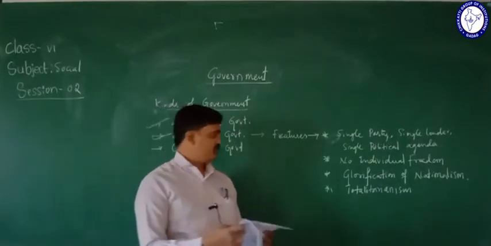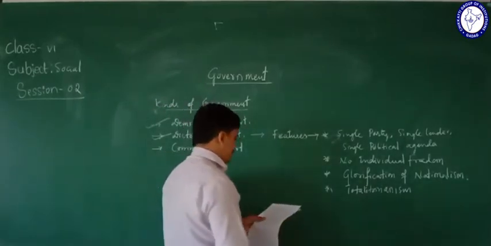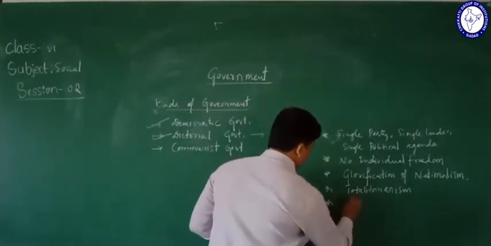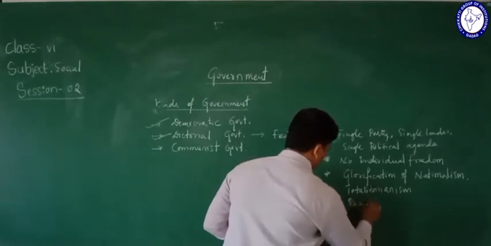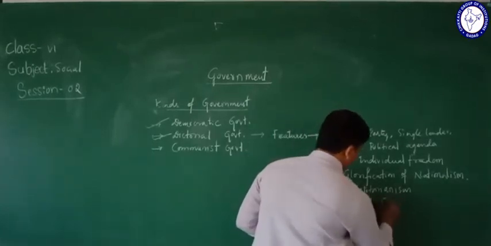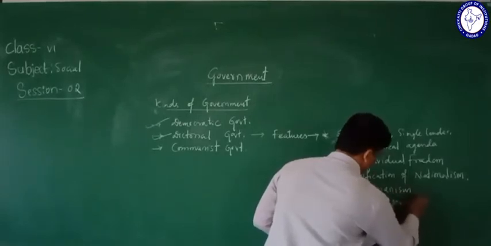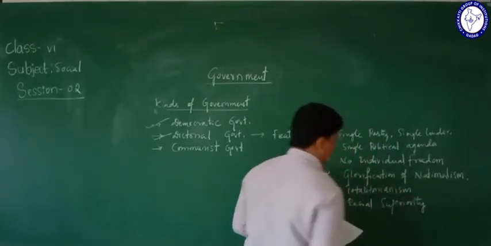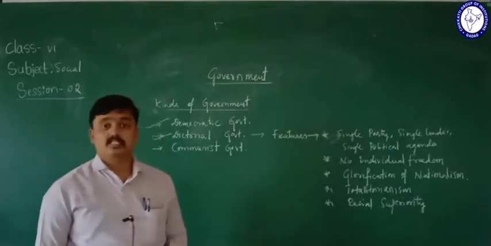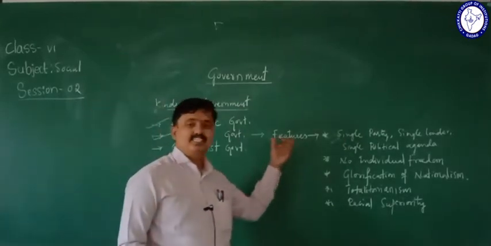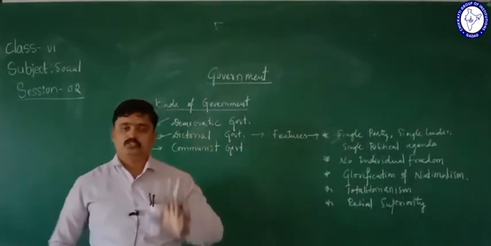Then the fifth one is racial superiority. Racial superiority is one more feature of the dictatorial government.